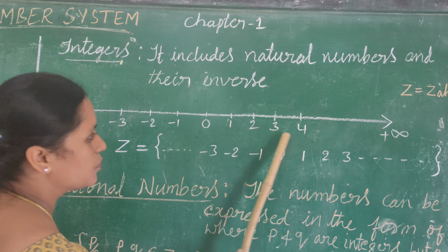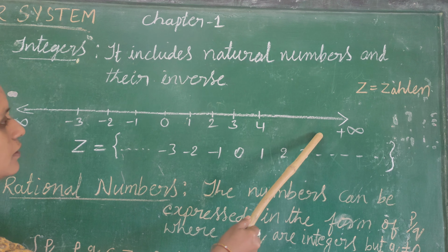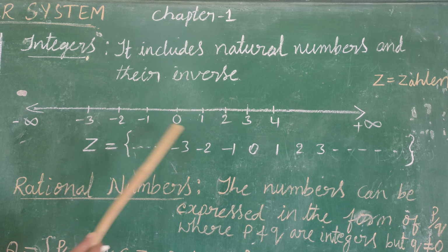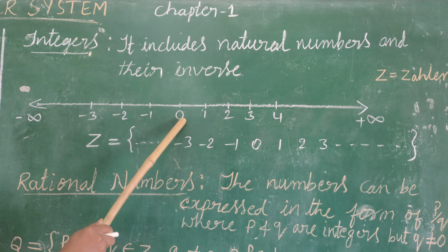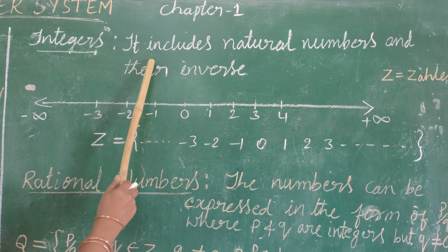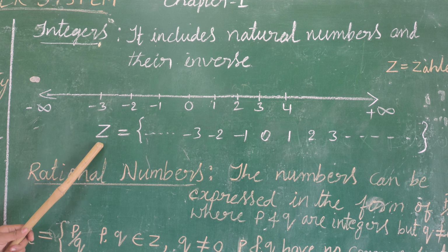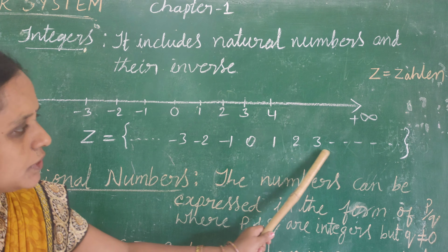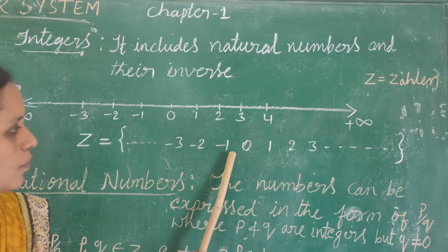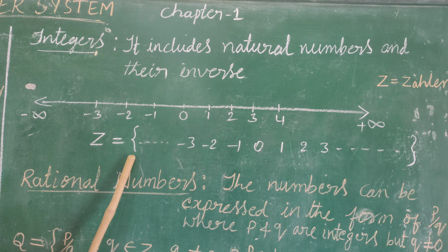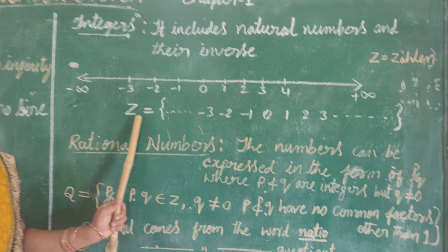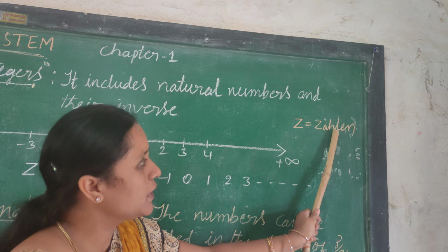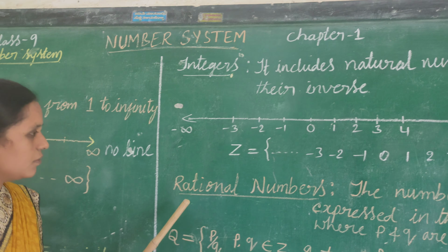You can see this is positive numbers, all natural numbers, and then negative numbers along with 0. These numbers are called integers. It can be denoted by using the letter Z. Z is equal to 0, 1, 2, 3, etc. and -1, -2, -3, etc. Here the Z comes from the German word Zahlen. Zahlen means counting.